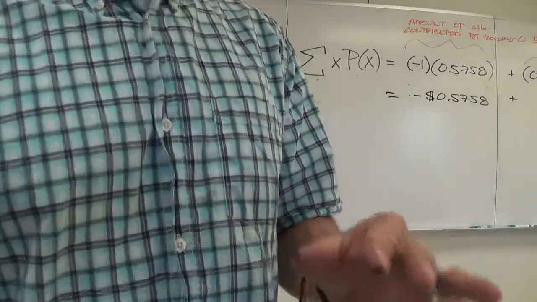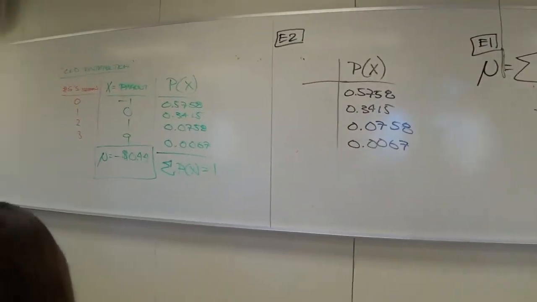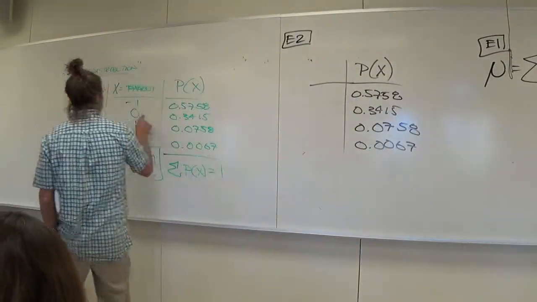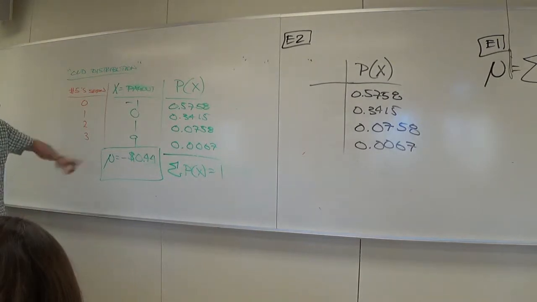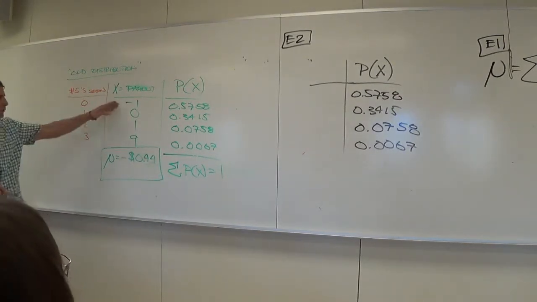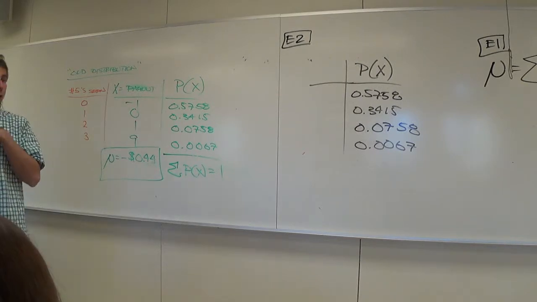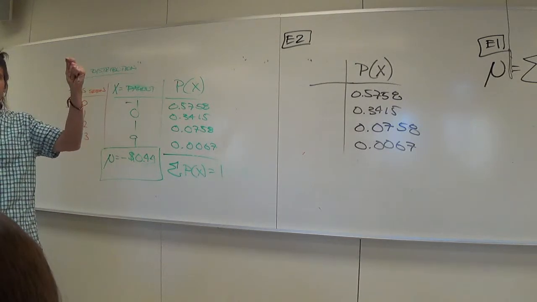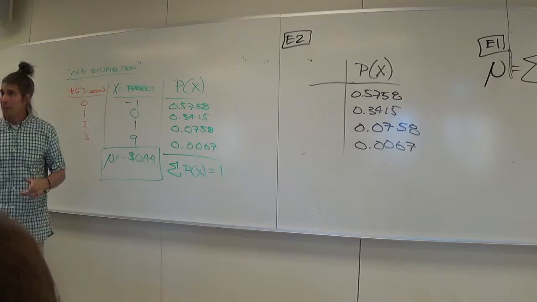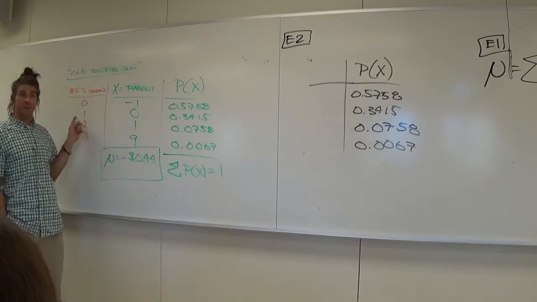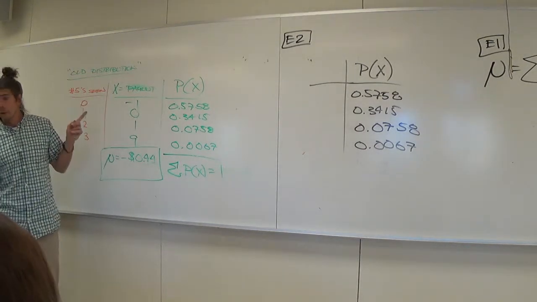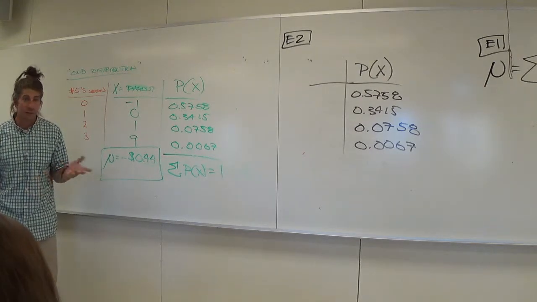But what I want to do first, if it's okay with you guys, is slide over to this side. Let's go back and finagle the old distribution from E1, and let's write this a different way. So -1, 0, 1, and 9. Last week when we were discussing chuck-a-luck in class, I said, you bet $1 to play. If you don't roll any 5s, what do you win? And everybody immediately said -1. I said, hell yeah. And then they pay you $1 if you roll only one 5. How much do you profit? And you all said 0.